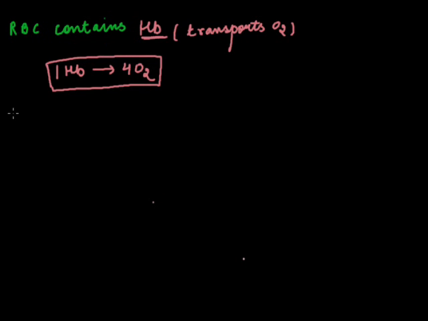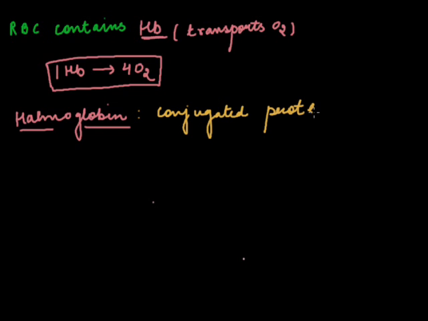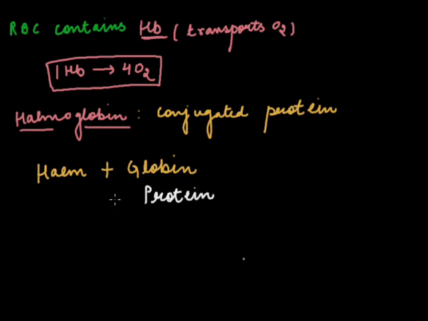Now, this hemoglobin is a conjugated protein. It consists of heme plus globin. What is this globin? This globin is the protein part and this heme is the iron containing part.